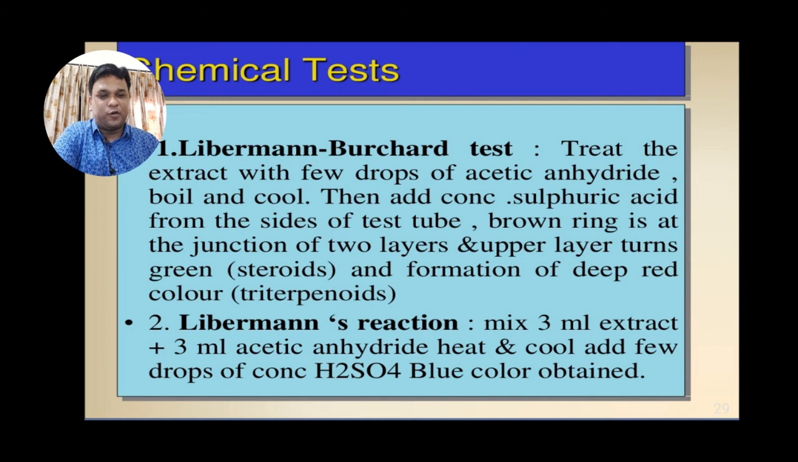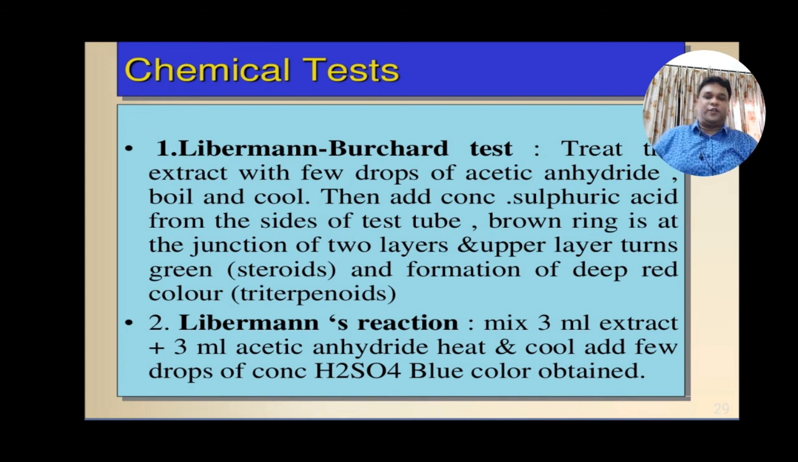is a triterpenoidal formation. Another test is Liebermann's reaction, where we mix 3 ml of extract with 3 ml of acetic anhydride, heat and cool it. Then add a few drops of sulfuric acid. A blue color is obtained, which is an identification test of diosgenin.